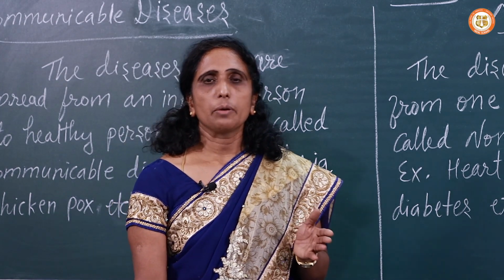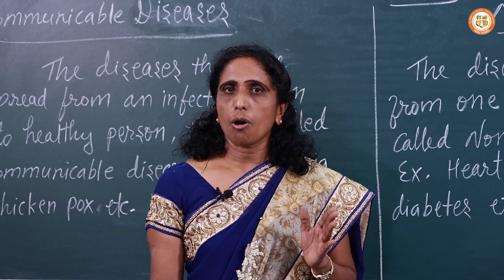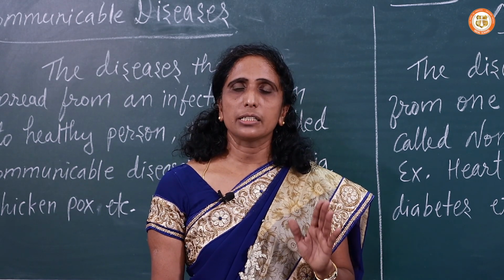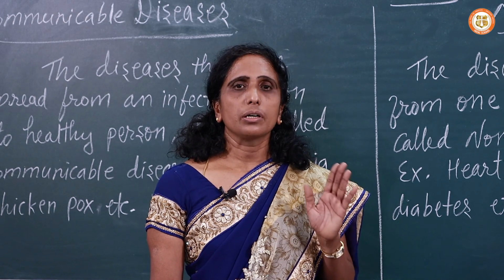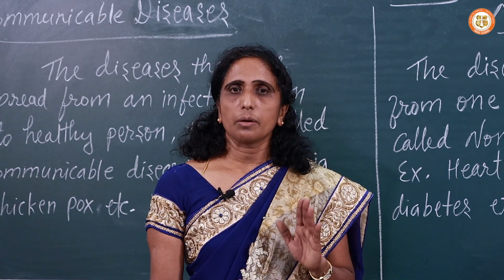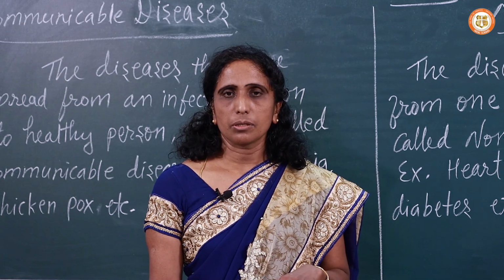If the person has more resisting power or immunity power, then that person does not catch communicable disease. But if a person does not have resisting power or immunity power, then the person catches communicable disease.